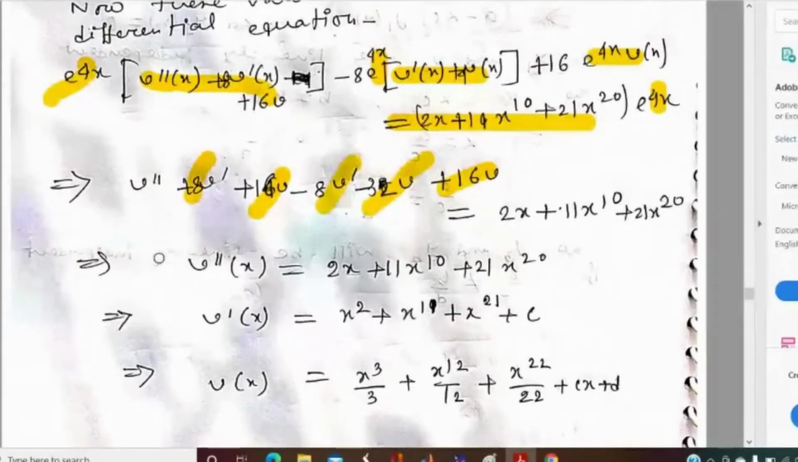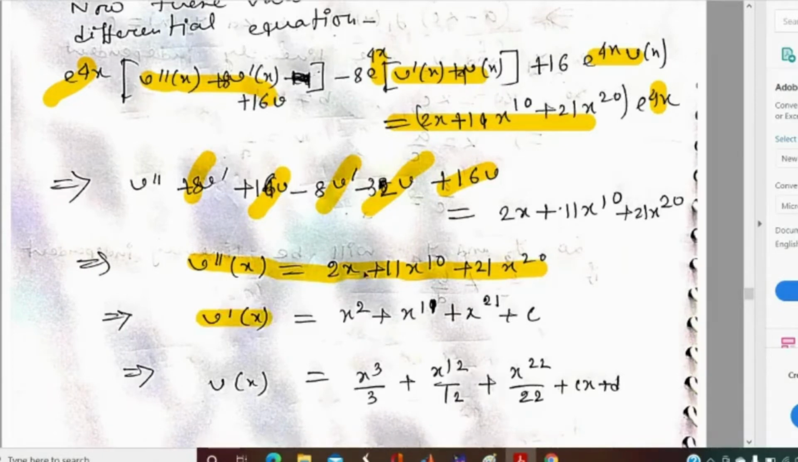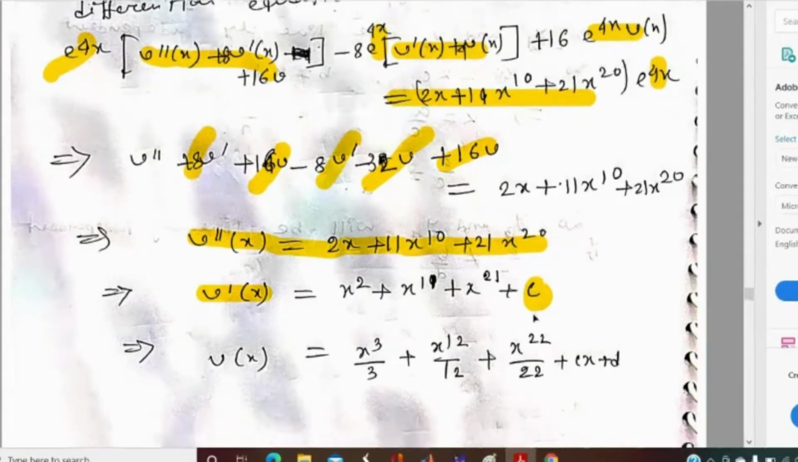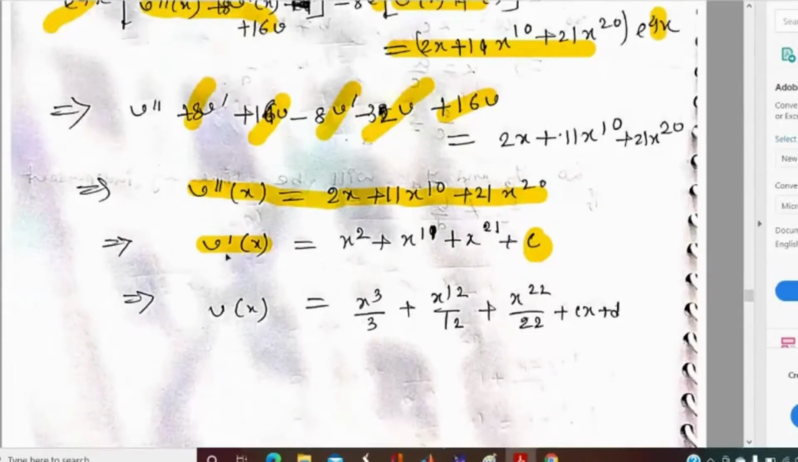So the remaining term will be v double dash x equal to 2x plus 11x to the power 10 plus 21x to the power 20. If we integrate this equation, we will get v dash x equal to x square plus x to the power 11 plus x to the power 21 plus some integrating constant. And if we again integrate this equation, we will get v x equal to 2 by 3